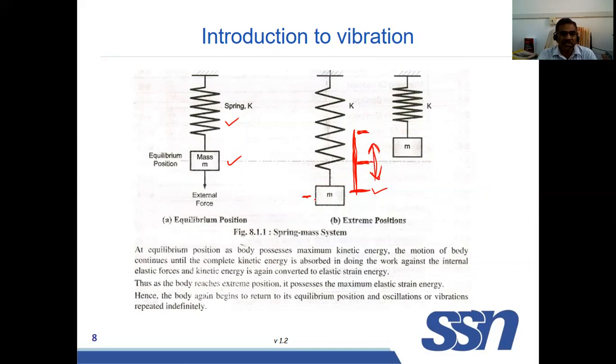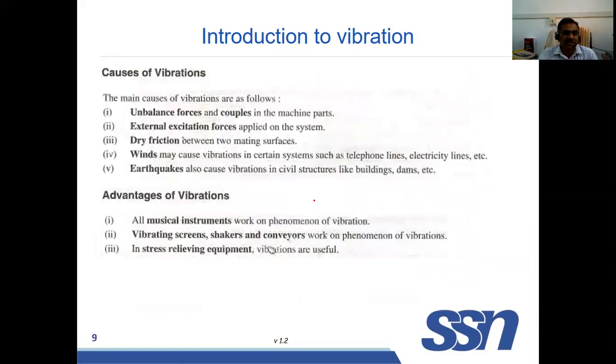So now we are going to discuss vibration in detail. What are the causes of vibration? So the first thing is unbalanced forces and couples. When a rotating body is not balanced properly, there will be unbalanced forces and couples that will create vibration. Then external exciting forces.